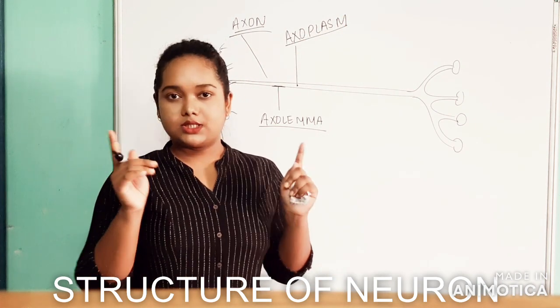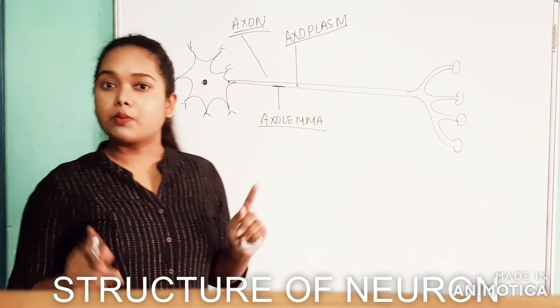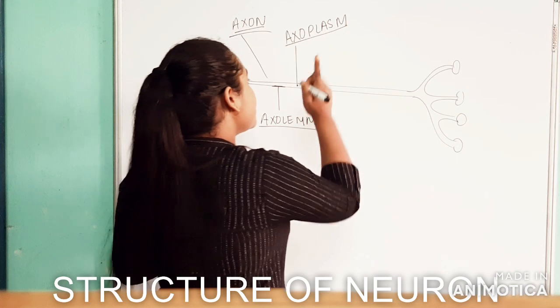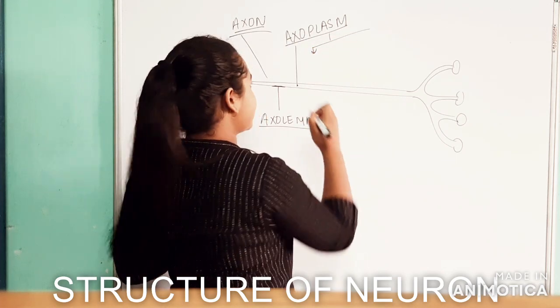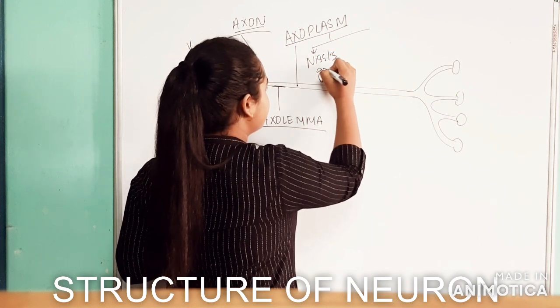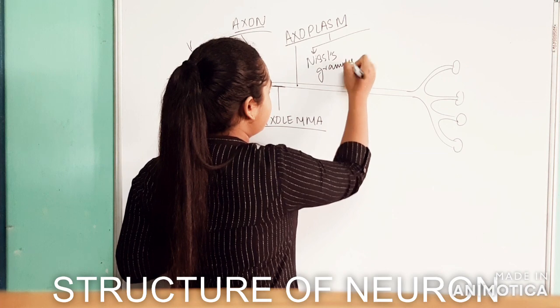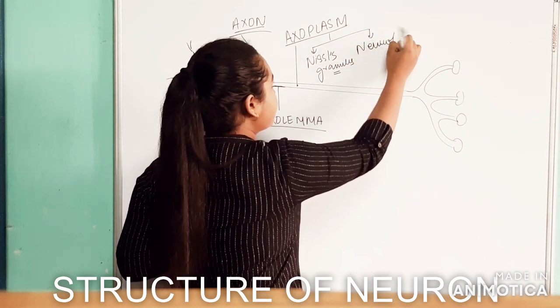Now there is a basic difference between the cytoplasm here and the cytoplasm here. What is the difference? The axoplasm will be devoid of two things, that is the Nissl's granules and the neurofibrils.